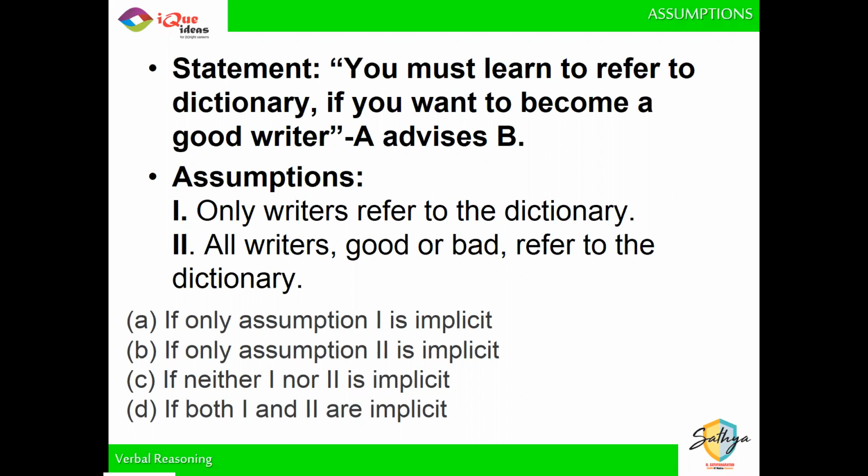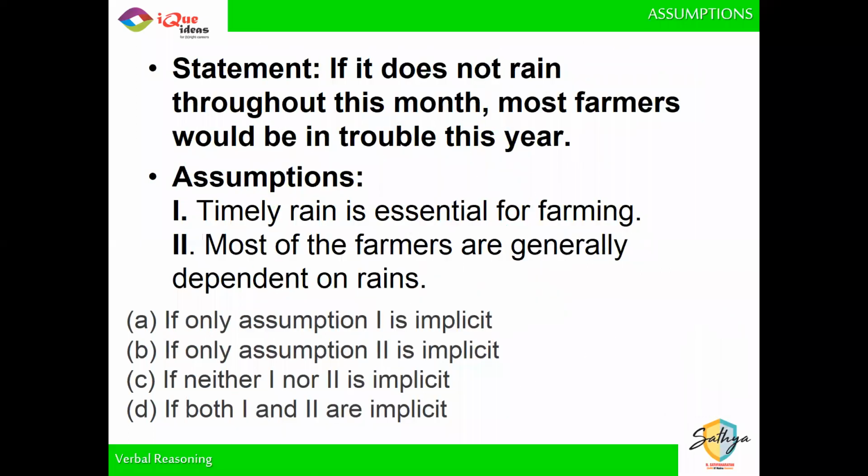So the best possible option in this example definitely has to be option C, that none of the given assumptions is required. I hope everybody got this one. None of the given assumptions is actually required for this particular statement. Neither assumption is valid. Okay, chalo. Moving on. Next one then.